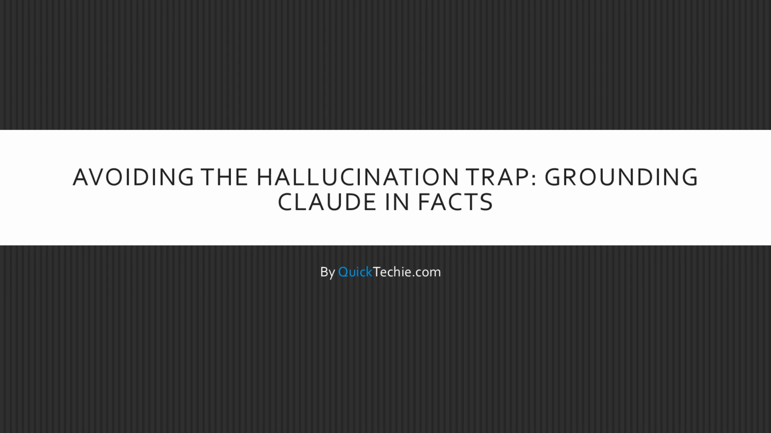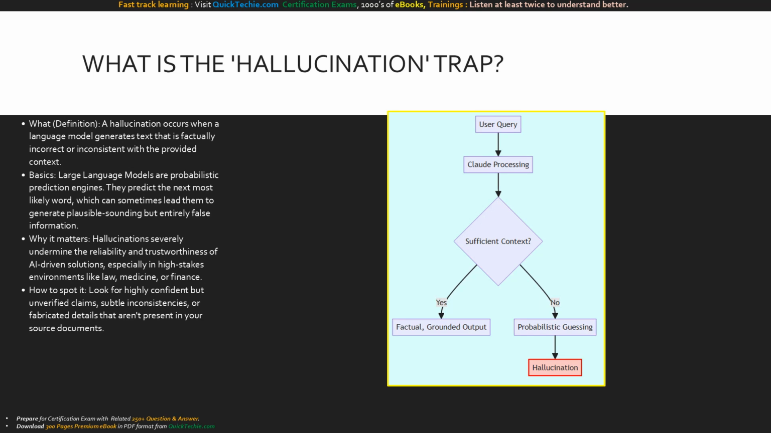Welcome, everyone. Today, we are tackling one of the most critical challenges in generative AI, avoiding the hallucination trap. We're going to learn how to identify when Claude is guessing and, more importantly, how to apply advanced strategies to ensure its responses are grounded in absolute facts. Let's get started.